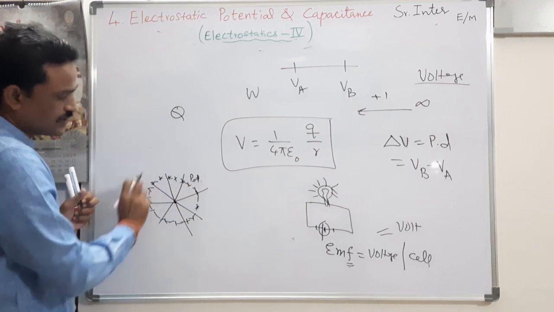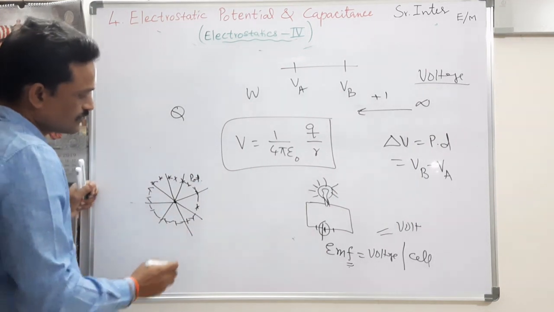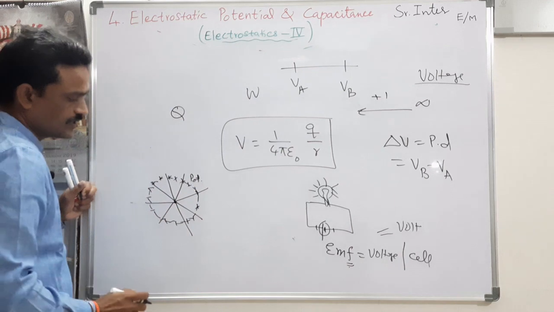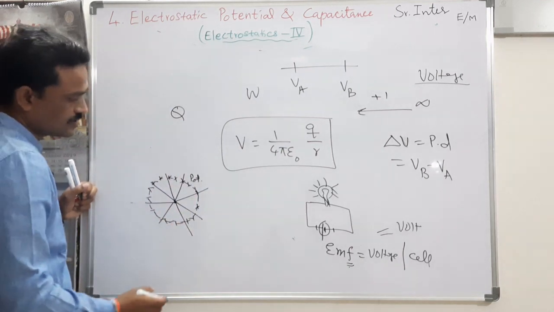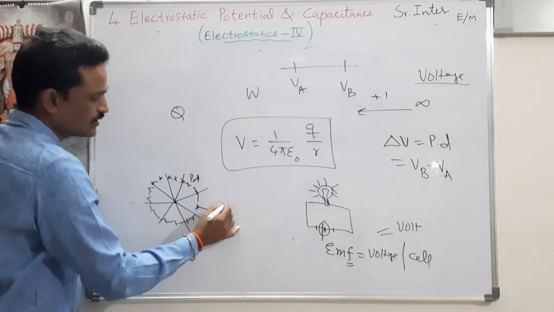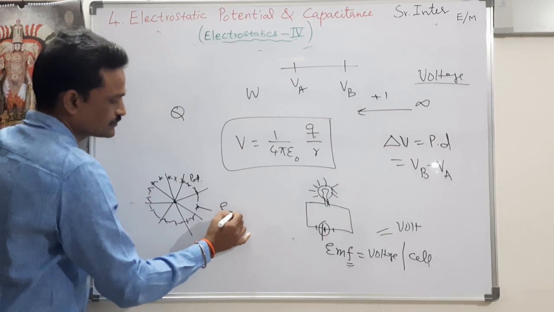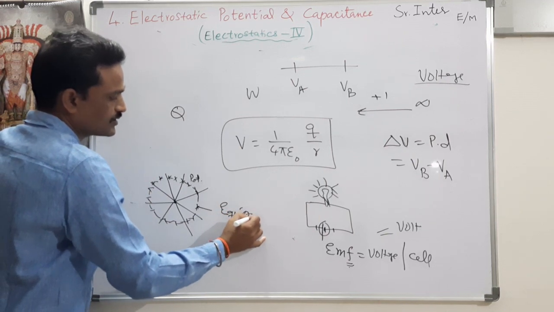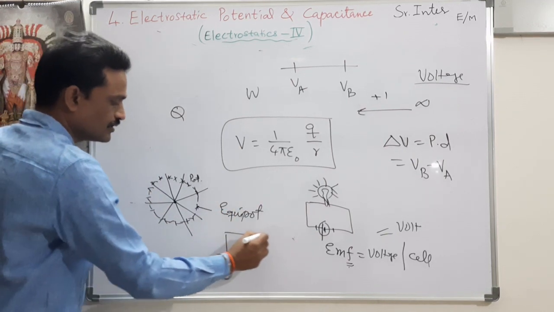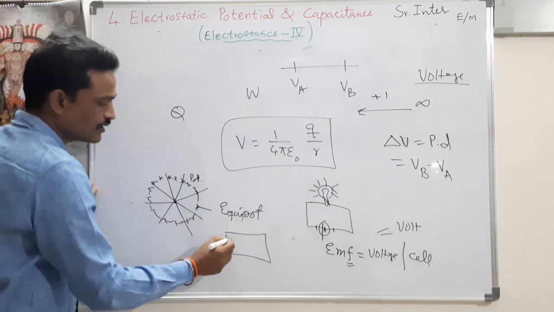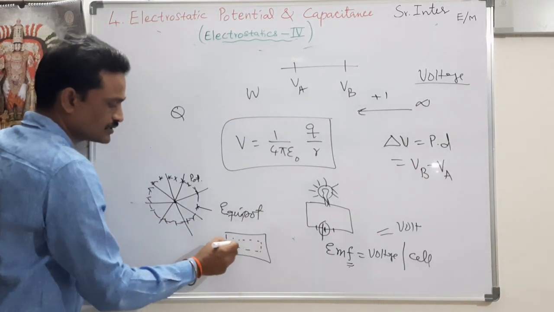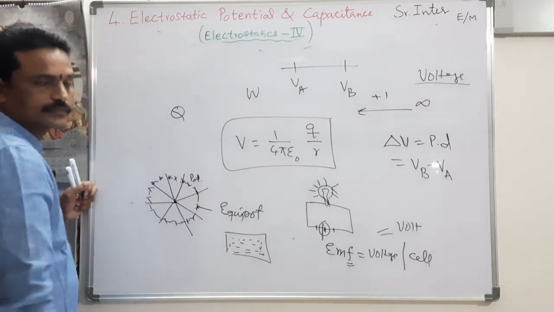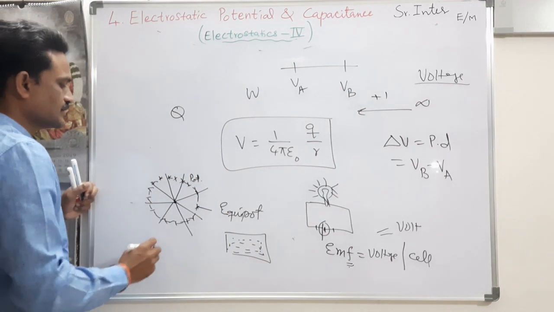In 2-dimensional format, I will get a circle. In the case of 3-dimensional imagination, this surface is called equipotential surface. So what do you mean by equipotential surface? The surface on which all the points are at the same potential. That is called equipotential surface.